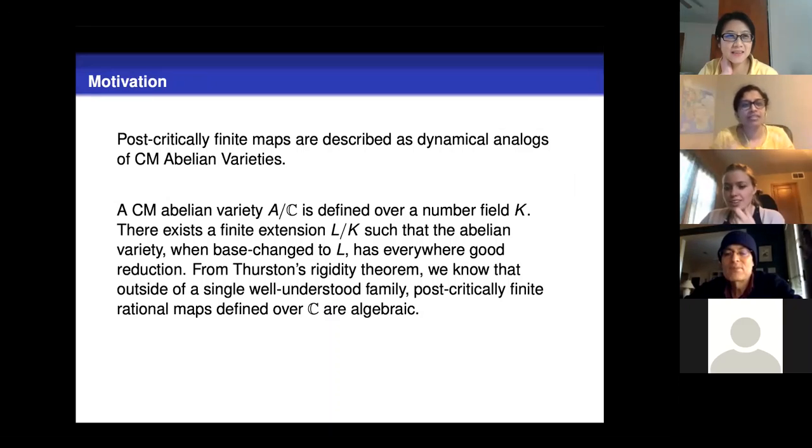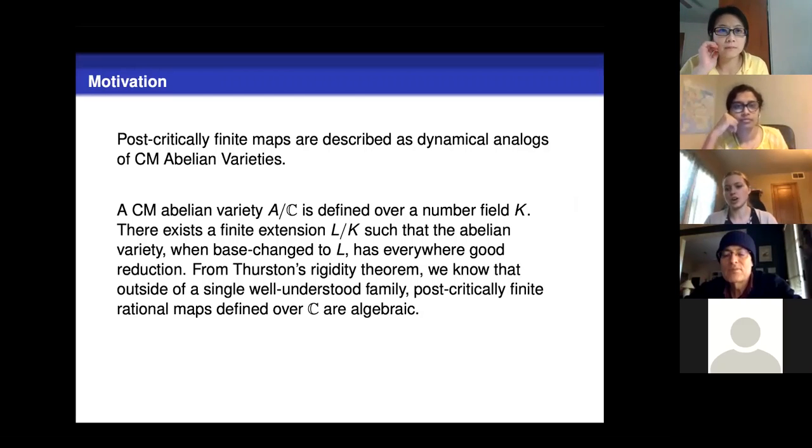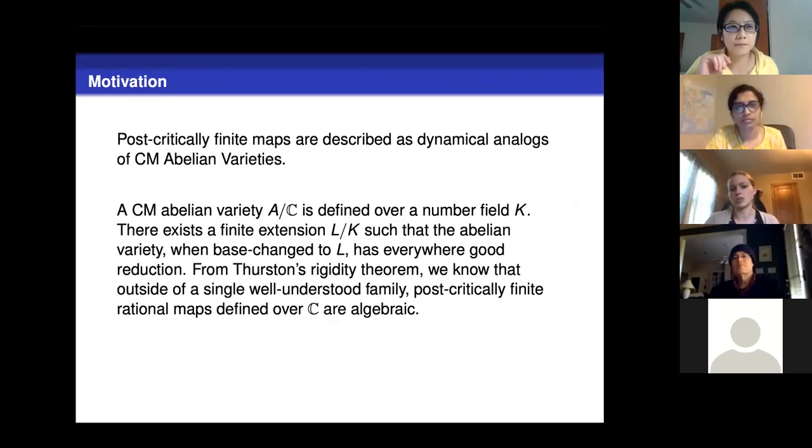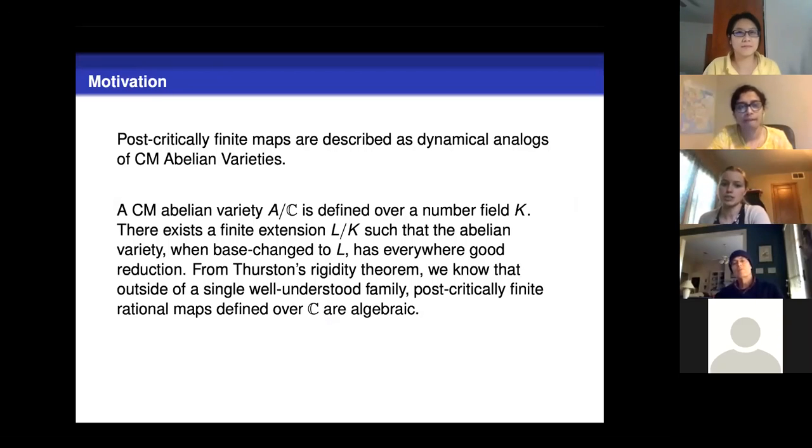So is this CM the same as the CM for elliptic curves or for any other variety? Yes. And so they're described as these analogs. And so one of the questions is, how far does that connection go? Because there are some cases where we can maybe prove something about post-critically finite maps and then recover the result for abelian varieties, or vice versa, but that's not always true. And so in this case we know this thing about these CM abelian varieties, but this isn't true for post-critically finite maps.